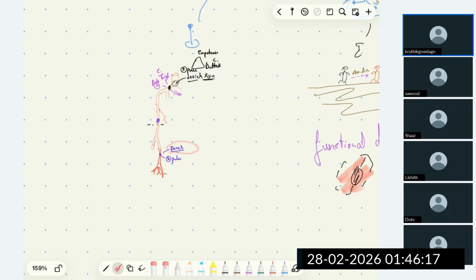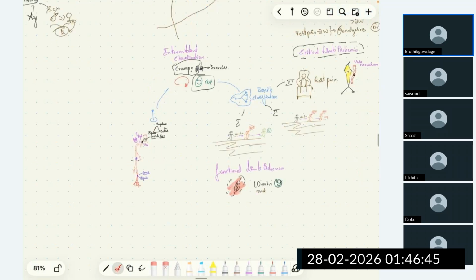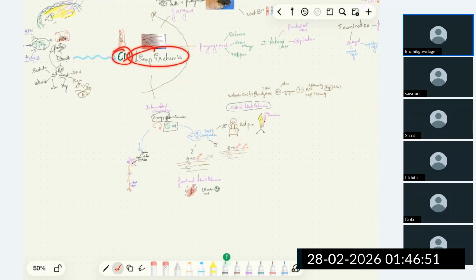Also, one point I missed: if the patient has aortoiliac block, it is not only buttock claudication pain, because it is not only the gluteus muscles that are ischemic. Here, the thigh muscles and calf muscles will also be ischemic. So if the patient has a block here, all the muscles below it will get ischemia, and the patient will develop claudication pain. This is about the clinical manifestation based on different levels of block. I am discussing the clinical manifestation of ischemic limb, that is intermittent claudication. I discussed the site and the associated symptoms.